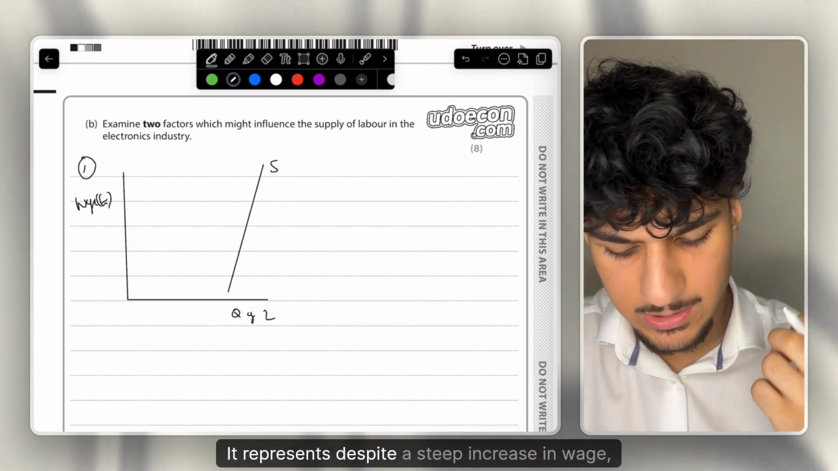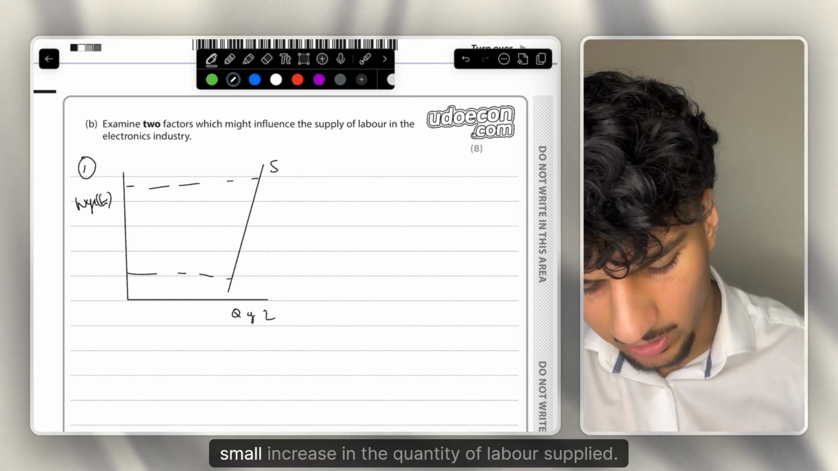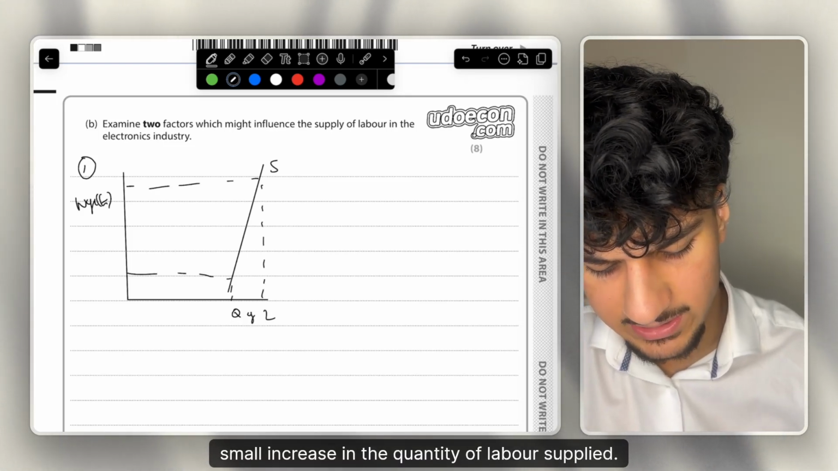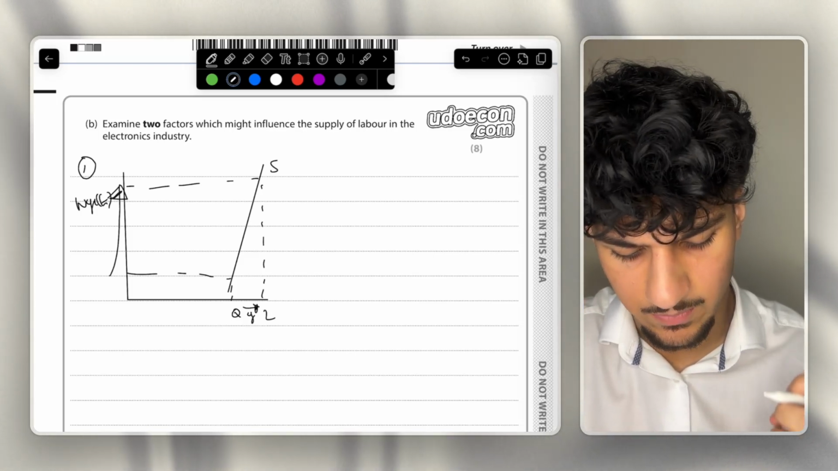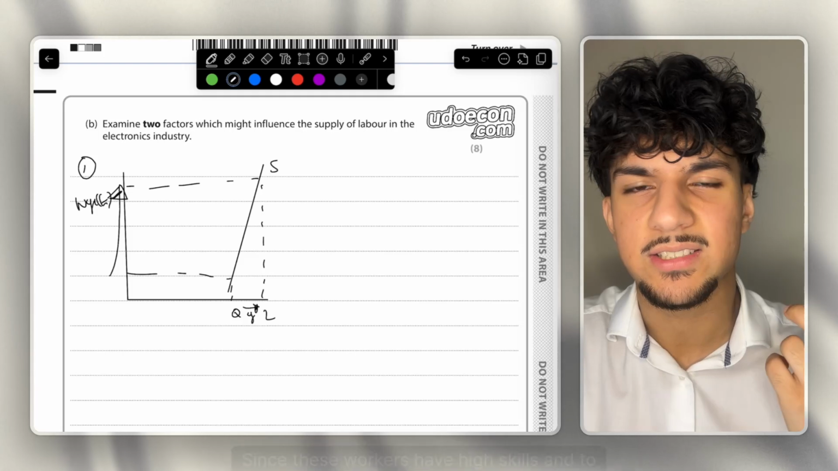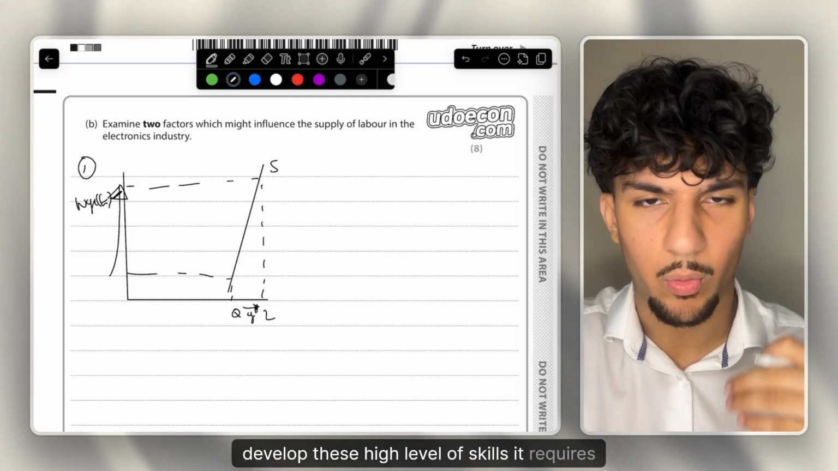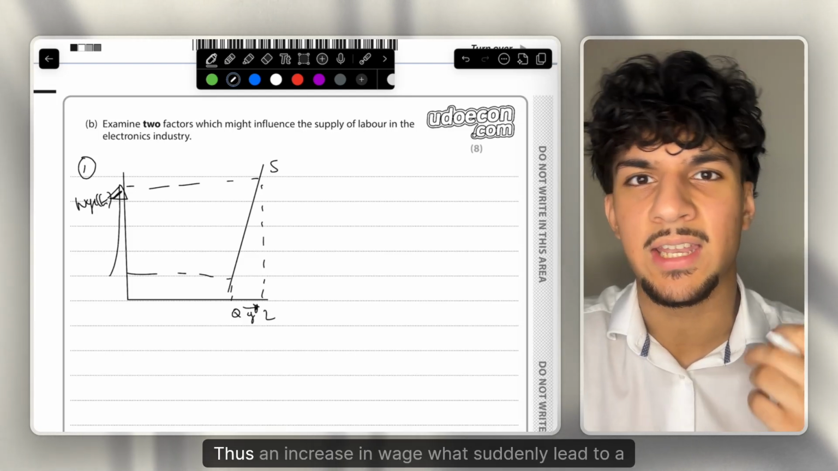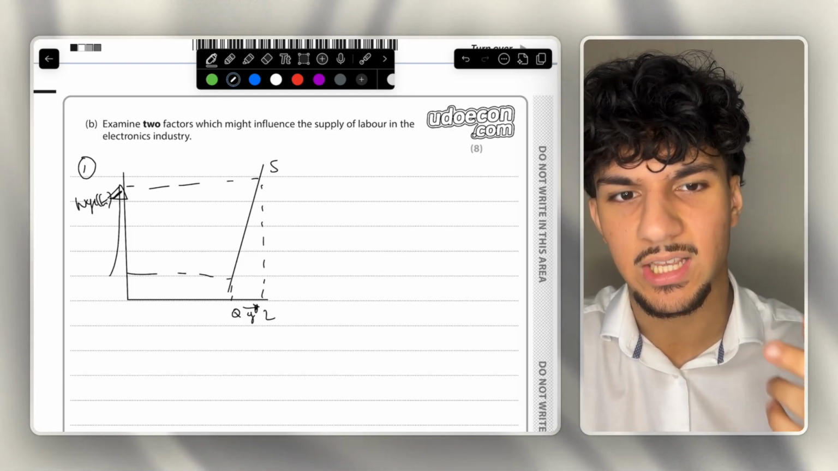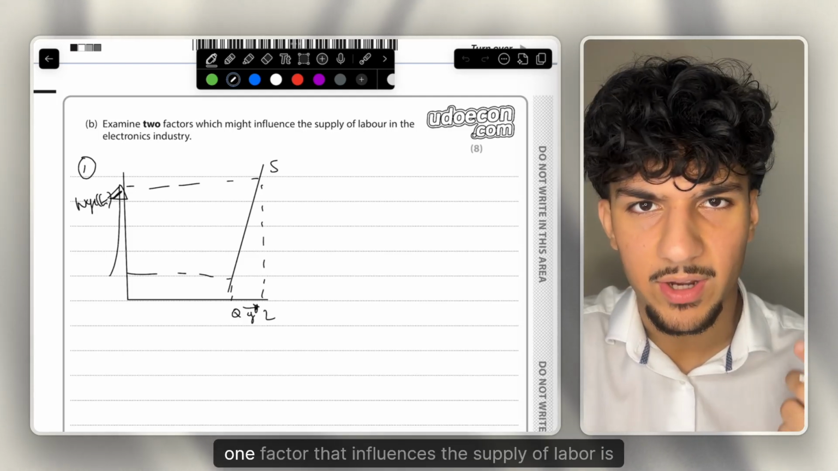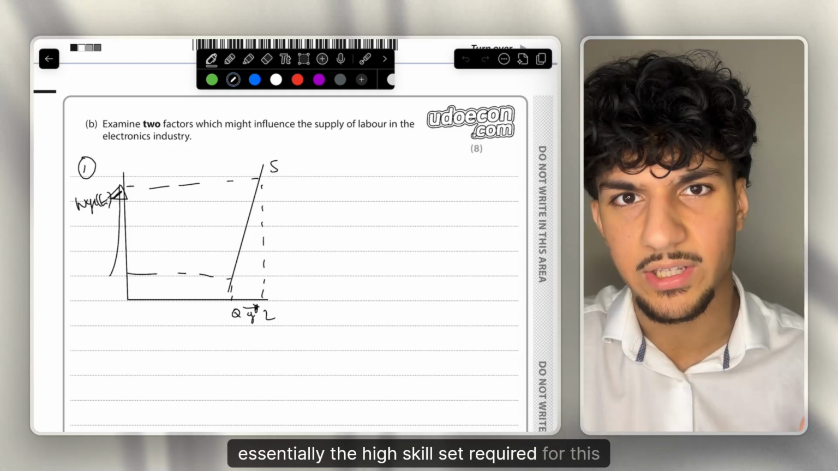It represents, despite a steep increase in wage, a very small increase in the quantity of labour supply. So a disproportionately large increase in wage, but only a small increase in the quantity of labour supplied. And why is that? Since these workers have high skills, and to develop these high levels of skills, it requires several years of training. Thus, an increase in wage will not suddenly lead to a massive increase in the quantity of labour. Therefore, one factor that influences the supply of labour is essentially the high skill set required for this role.